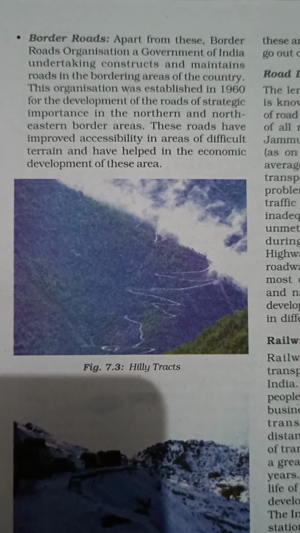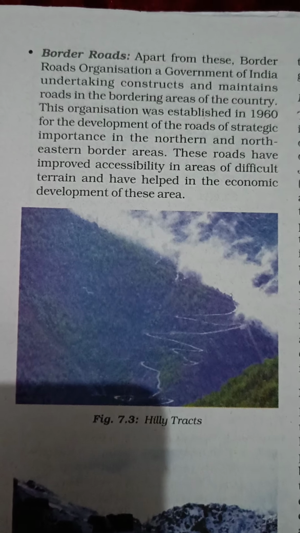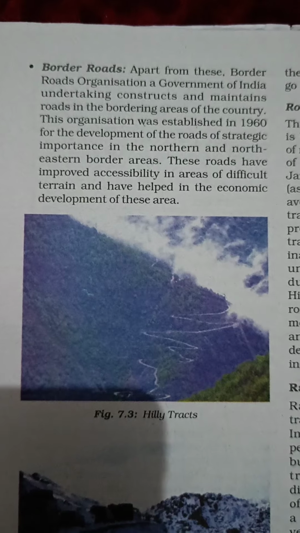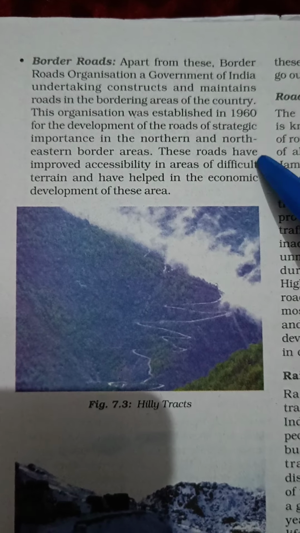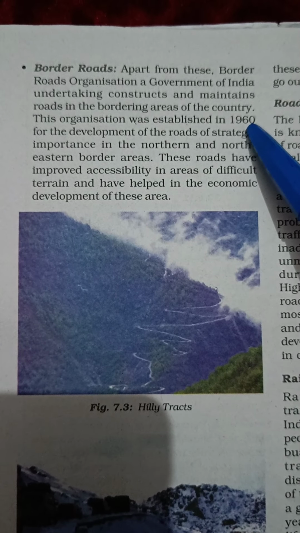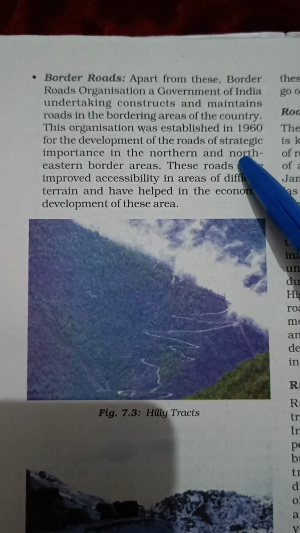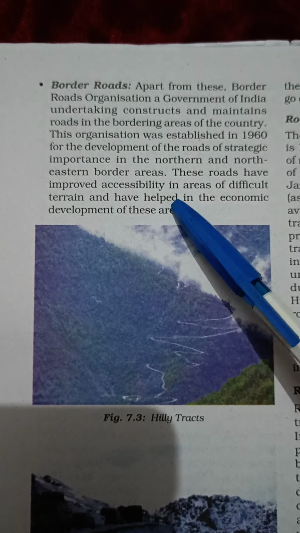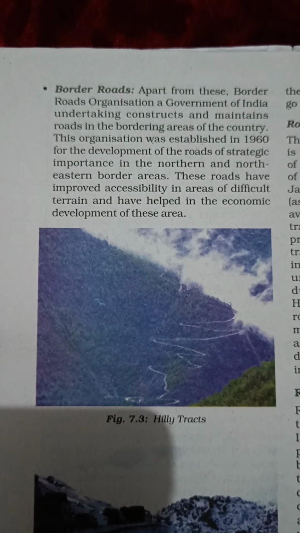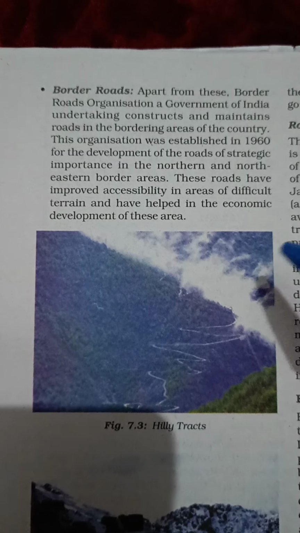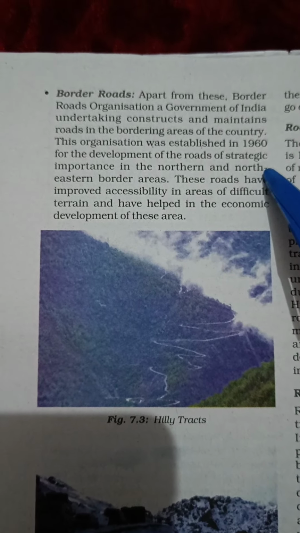Now coming to the next type of road, that is border roads. Apart from these, border roads are a part of the roadways. It started in 1960 to develop roads in the strategic areas, especially in the northern and the northeastern border area, so that we can provide facilities and equipment, and armed forces can easily access these areas.